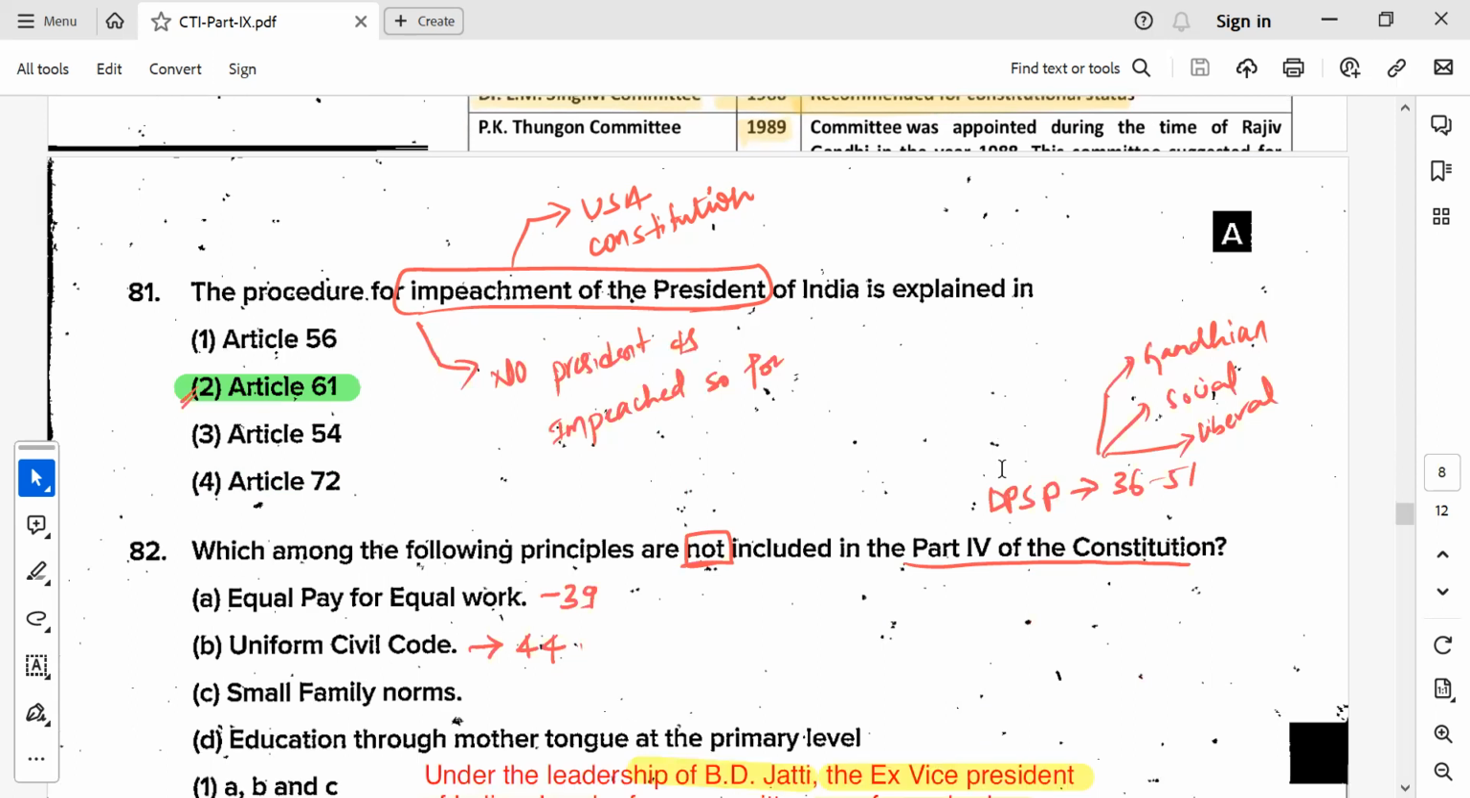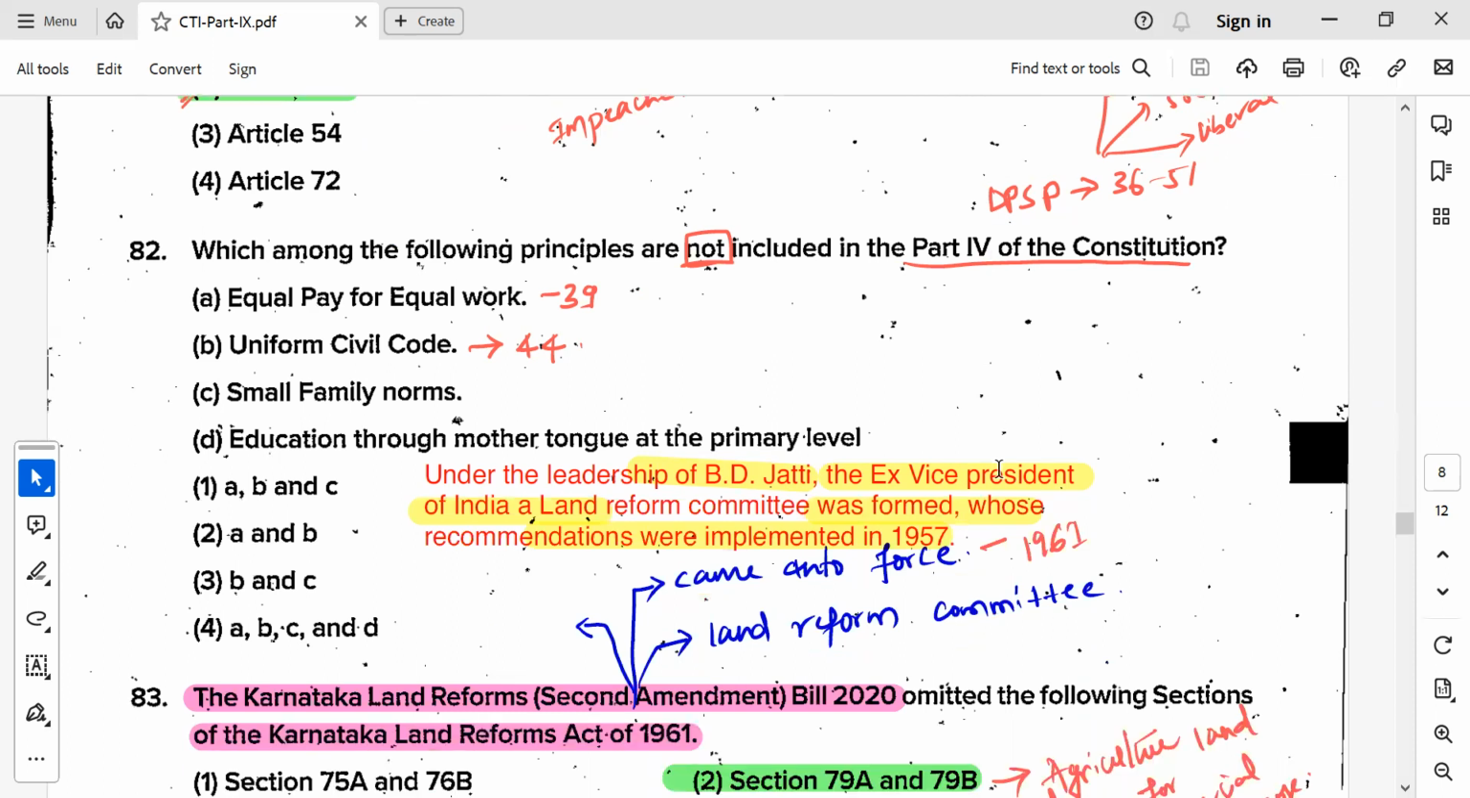Again, the procedure for impeachment of the President of India is explained. Of course, Article 61 is regarding impeachment. Remember, till now no president has been impeached in India. We have borrowed this from the USA Constitution. Which among the following principles is not included? In this question, one option is wrong.